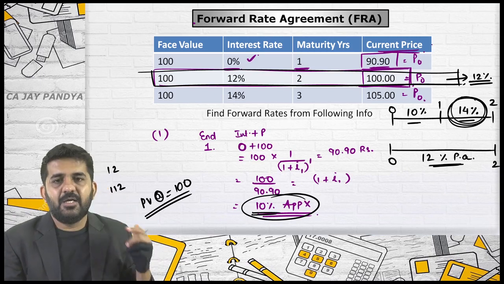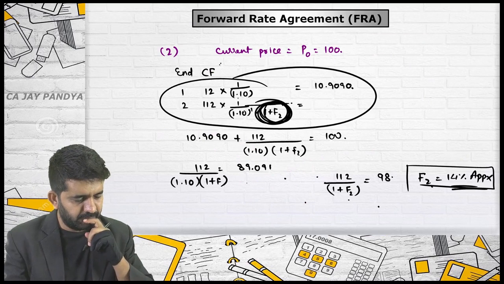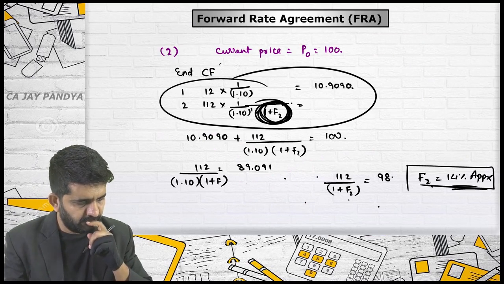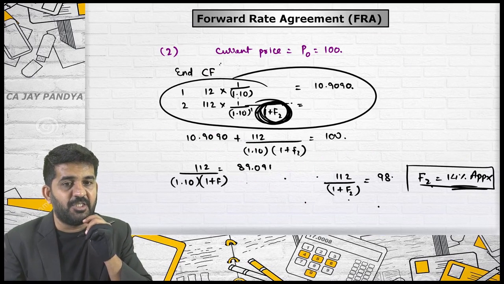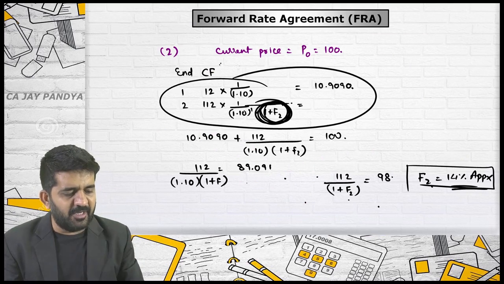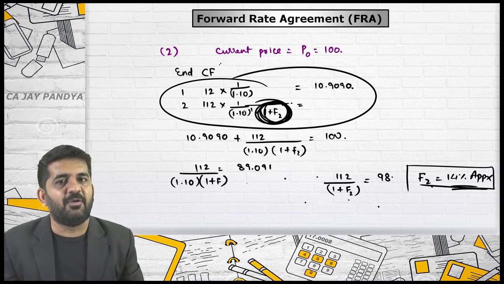Yes. Now, Kajal, you can ask me the doubt. Done, sir. I was asking about that 1.1 into 1 plus f only. Alright. You thought you should do 1.10 raised to 2. If you do 1.10 raised to 2, ultimately you are not getting any answer because 10% is not applicable for second year.